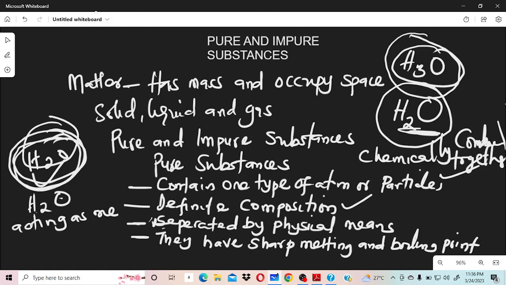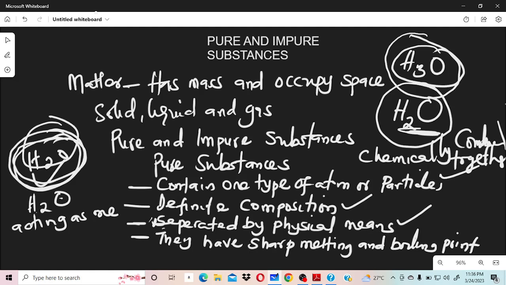For any substance that is chemically combined together, you cannot separate them by physical means. Anything that is chemically combined together can only be separated chemically. But here, for you to separate them physically, it is not possible. So the molecules of water here, you cannot separate them by physical means. So water fulfills the third criteria.